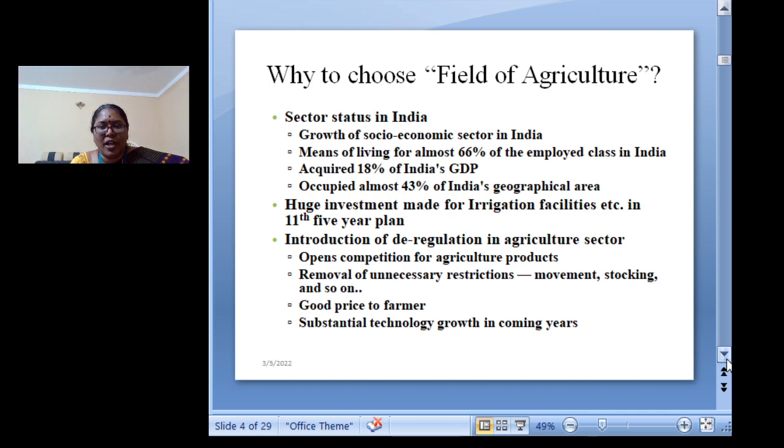It also includes open competition for agricultural products, removal of unnecessary restrictions, and maintaining a good price for the farmers.